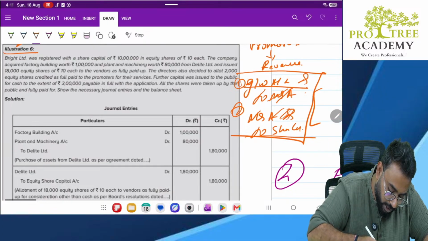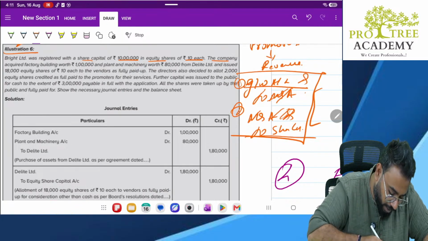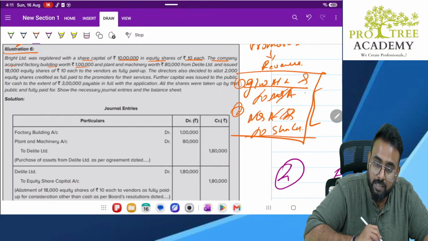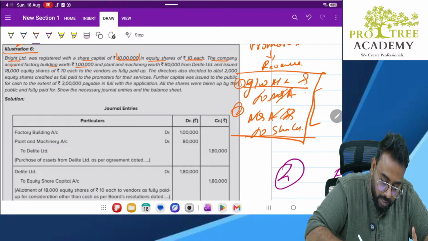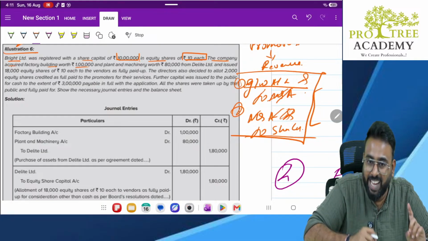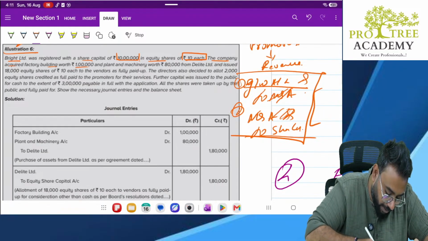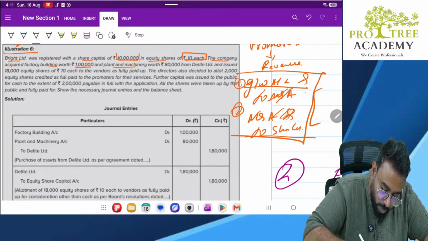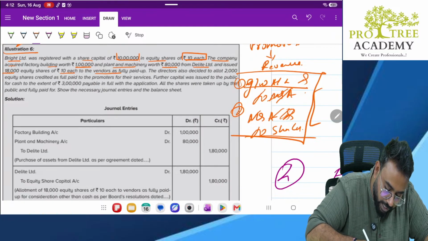Bright Limited was registered with a share capital of how much? 10 lakhs in equity shares of 10 each. So Bright Limited is having a share capital of 10 lakhs, and how is it split? 10 rupees per share. So that means 1 lakh shares of 10 each. The company acquired factory building worth 1 lakh and the plant and machinery worth 80,000 from Delight Limited and issued 18,000 equity shares of 10 each to the vendors as fully paid up.